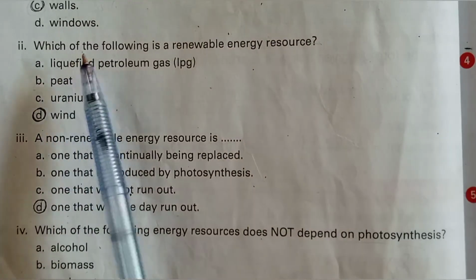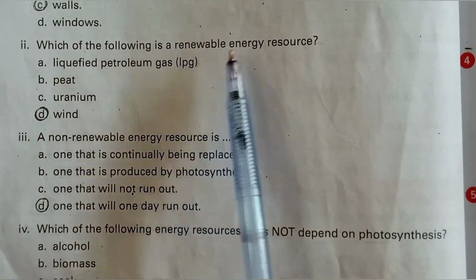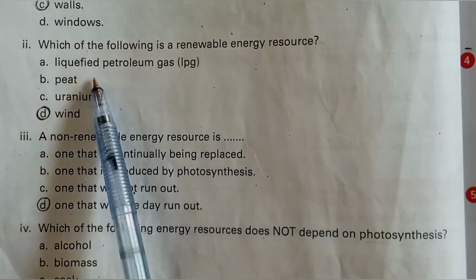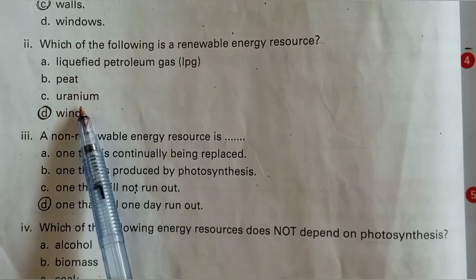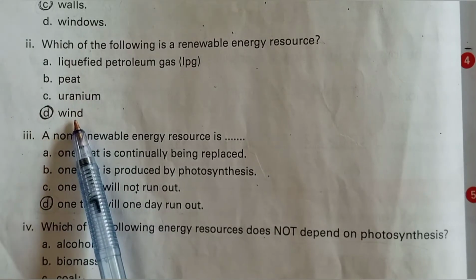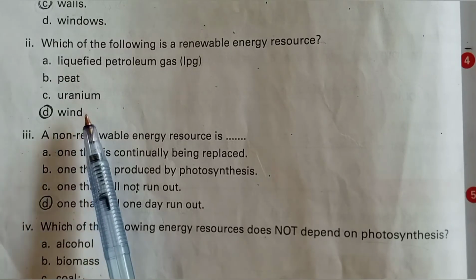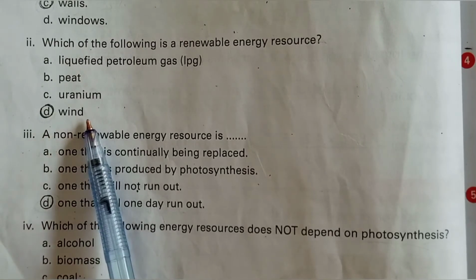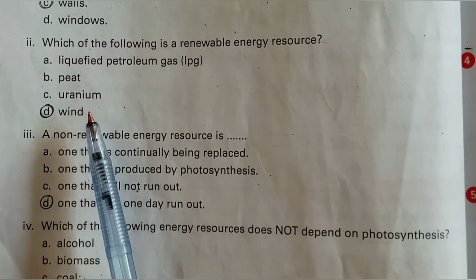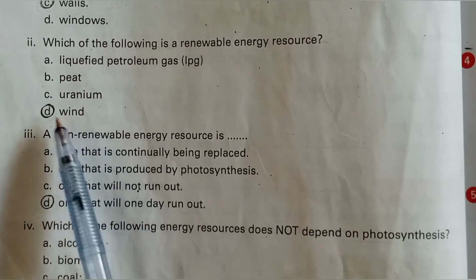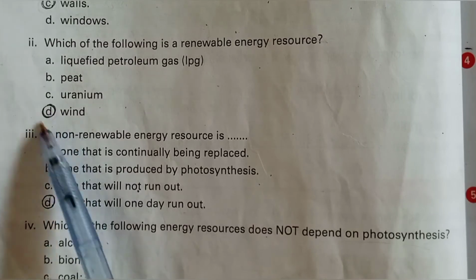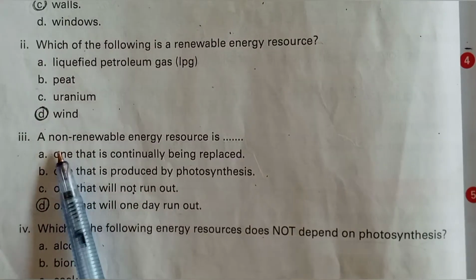The second one is: which of the following is a renewable energy resource? Liquefied petroleum gas, peat, uranium, and wind. Dear students, wind is a renewable energy resource, and it is a natural source to produce energy, and the D option is correct, so mark the D option.